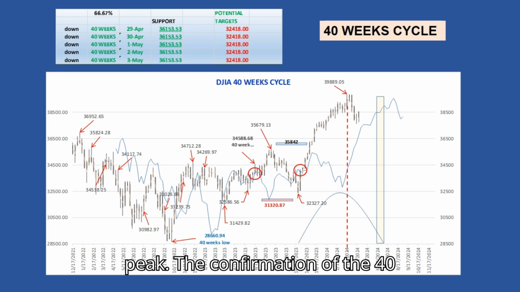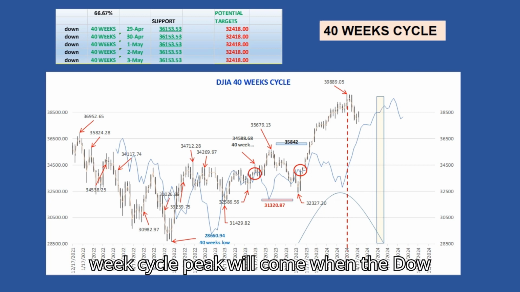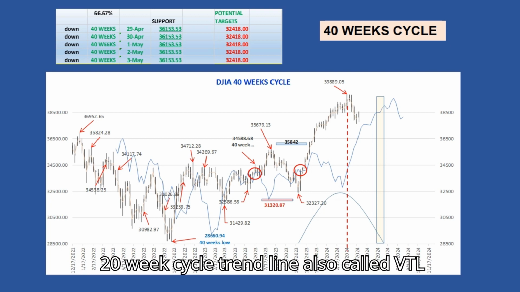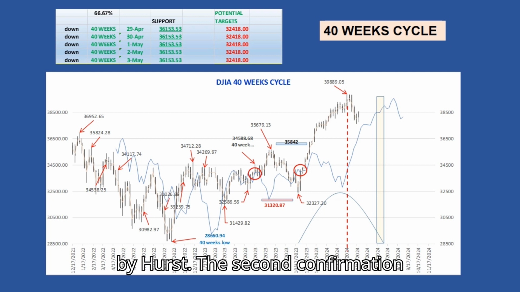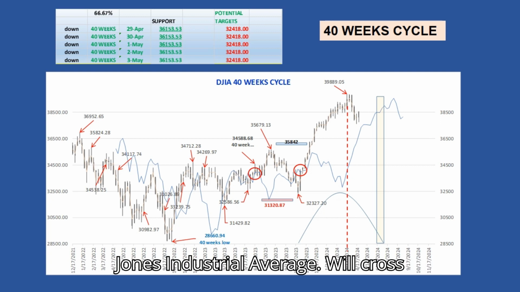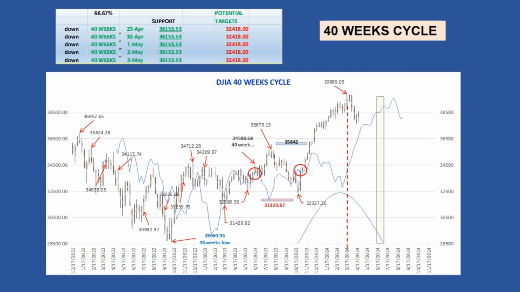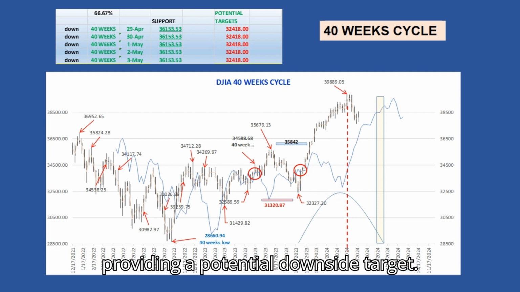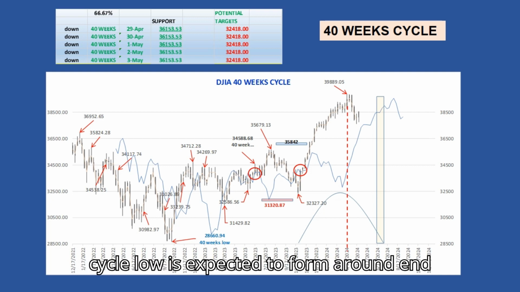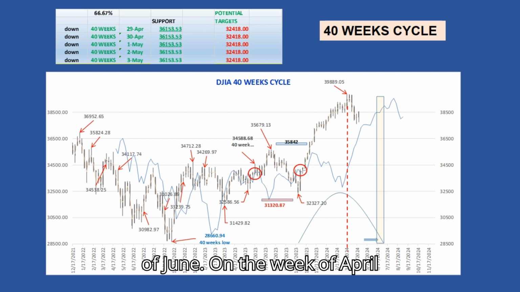40-week cycle peak. The confirmation of the 40-week cycle peak will come when the Dow Jones Industrial Average crosses the 20-week cycle trend line, also called VTL by Hurst. The second confirmation of the 40-week peak will be when the Dow Jones Industrial Average crosses below its 20-week cycle line, providing a potential downside target, certainly very close to its 40-week cycle line. And the 40-week cycle low is expected to form around the end of June.